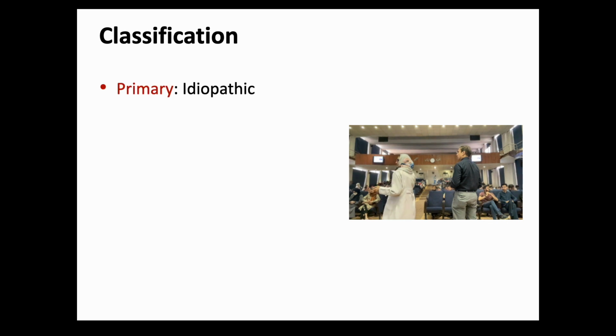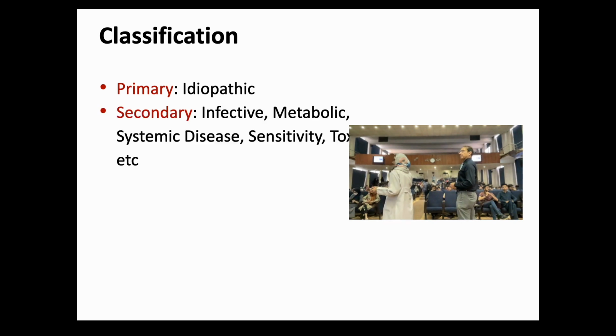Now how do we classify? As Sir just mentioned, cardiomyopathies are categorized into primary and secondary varieties. Primary is idiopathic. We cannot trace out a particular cause for the disease. Whereas in secondary, we do have a cause. The cause can be a systemic disorder going on in the background, a metabolic defect, an infection, or it can be a sensitivity, or it can be a result of toxicity.